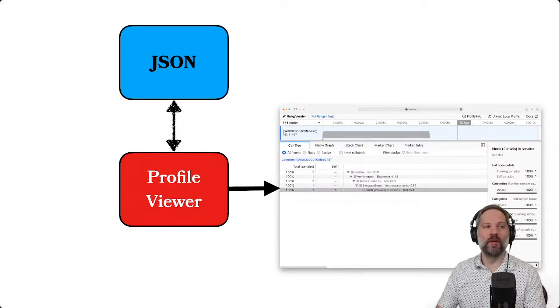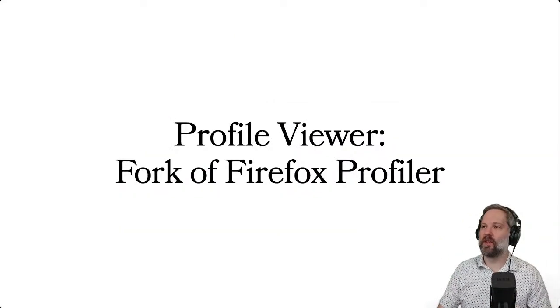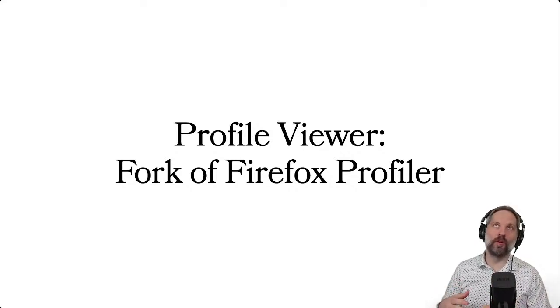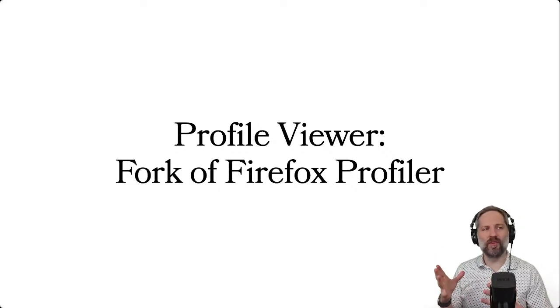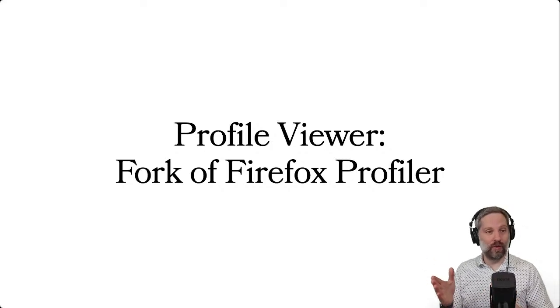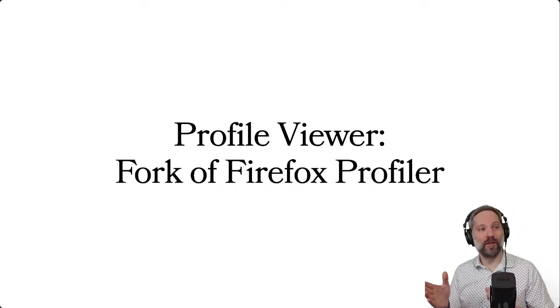What's cool is the profile viewer gem is just a fork of the Firefox profiler. They have a website, profiler.firefox.com, that they use for profiling Firefox itself, and you just upload a JSON file to their website. Or you can now use vernier.prof.